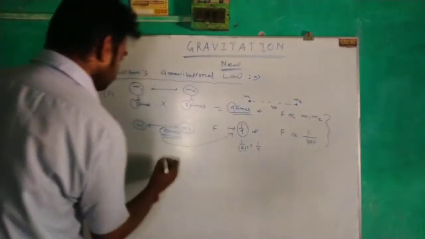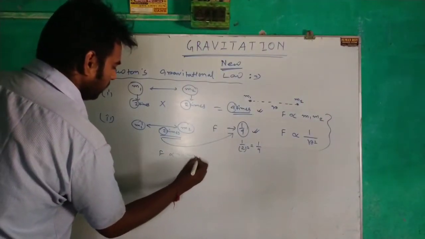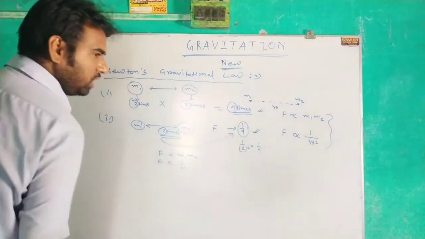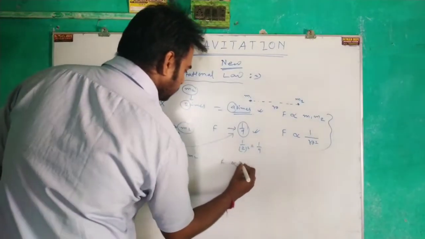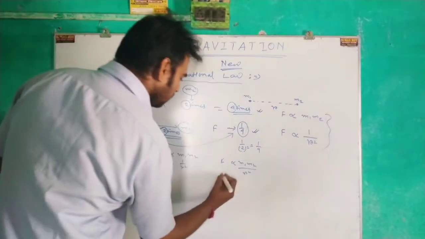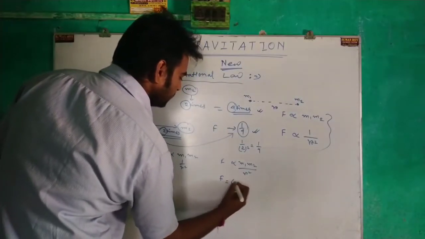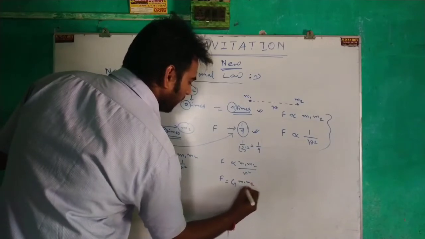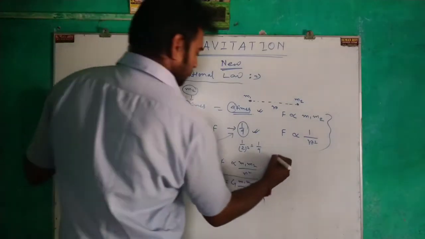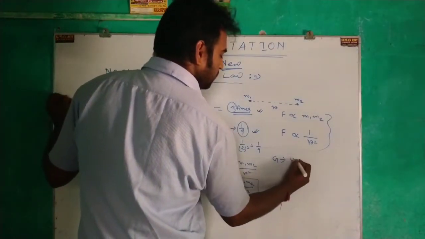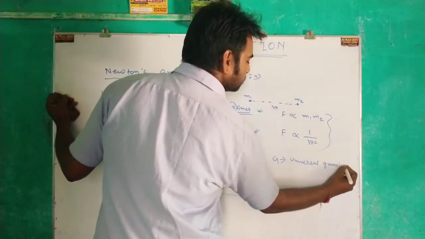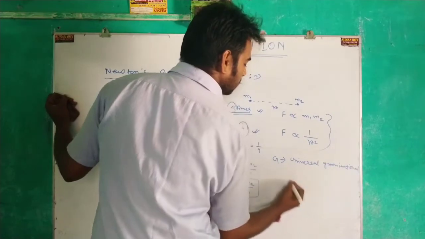So from these two relations, F proportional to m1 m2 and F proportional to 1 by r square, we can get F proportional to m1 m2 by r square. Clear? So there will be a constant, that is G, F equals G m1 m2 by r square. What is G? G is the universal gravitational constant.